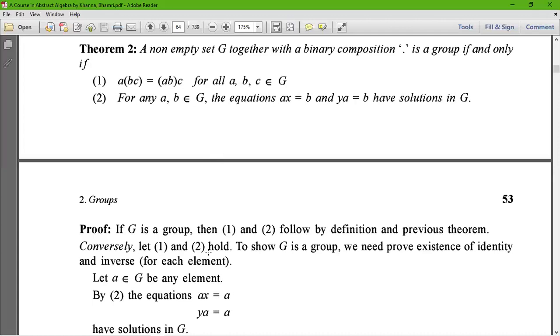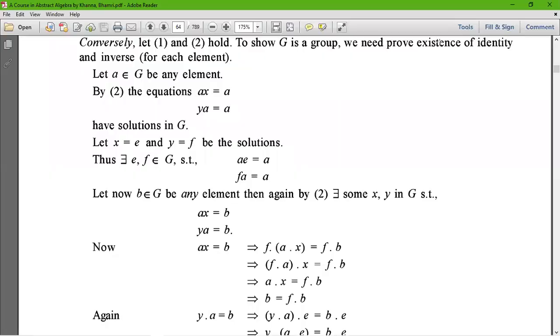Conversely, let 1 and 2 hold. To show that G is a group, we need to prove the existence of identity and inverse for each element. First, existence of identity. Let a belong to G be an element.